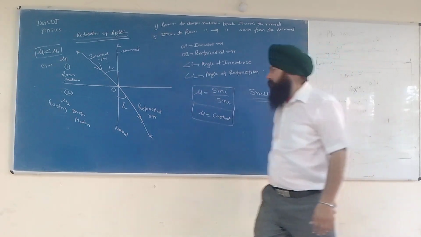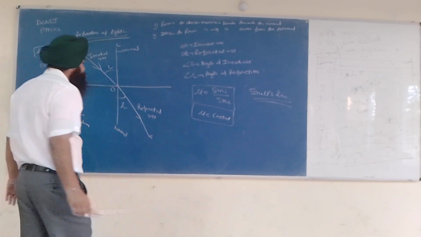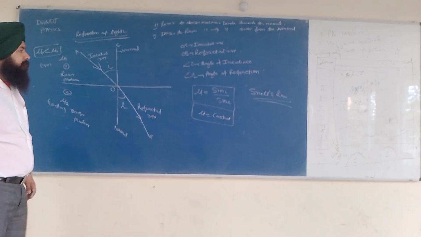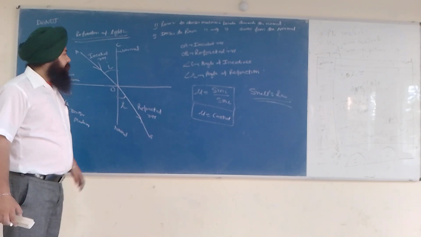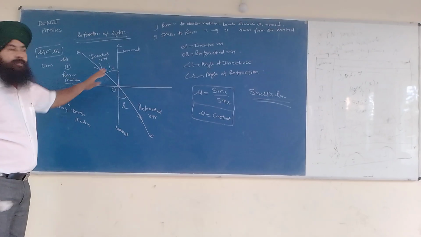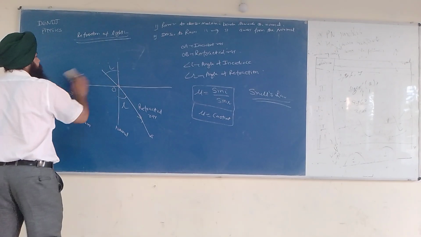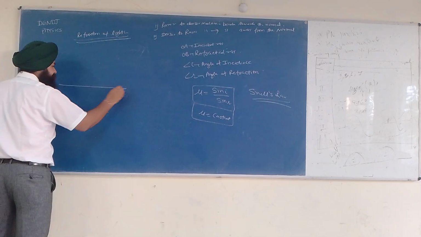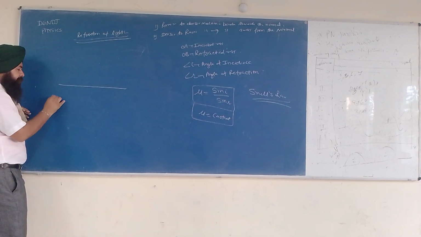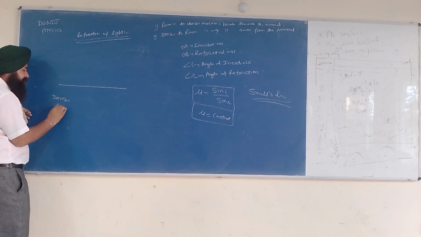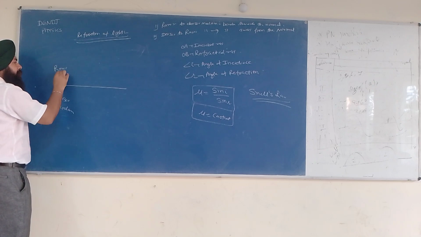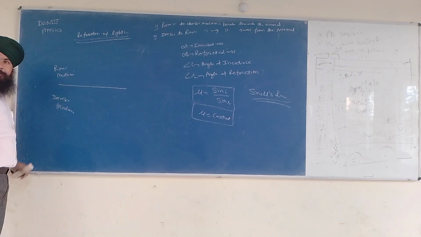I'll give an example of it. Now let us say that this is the denser medium and this is the rarer medium.